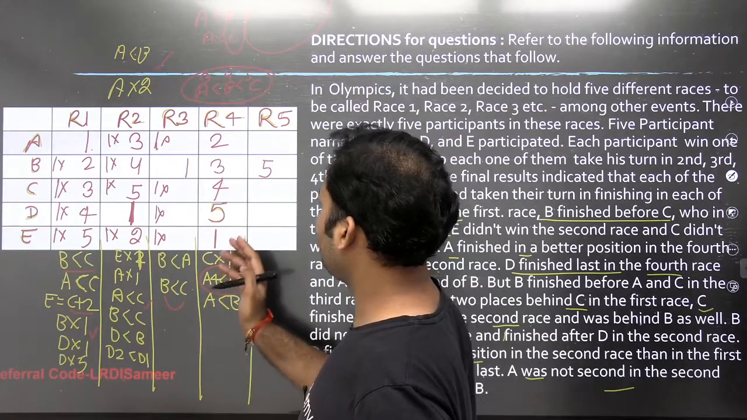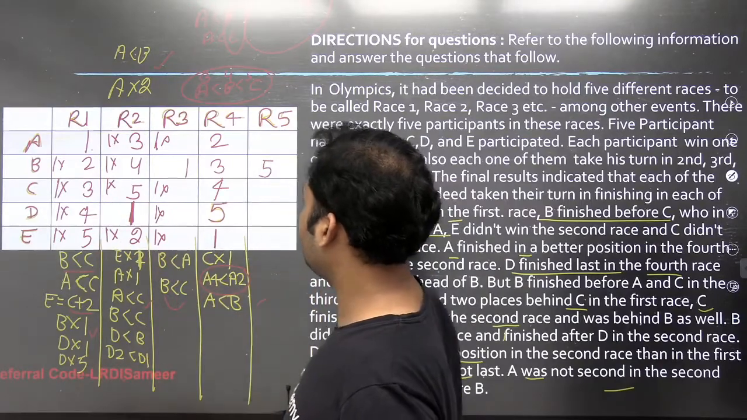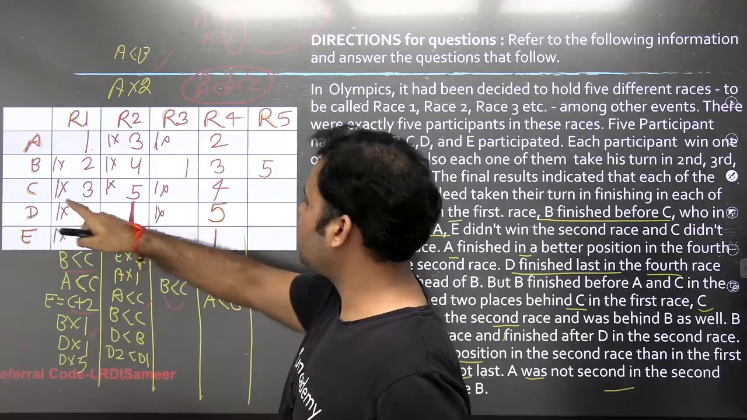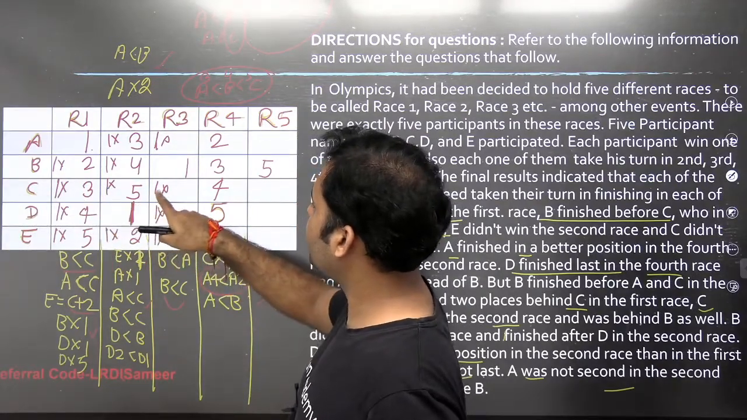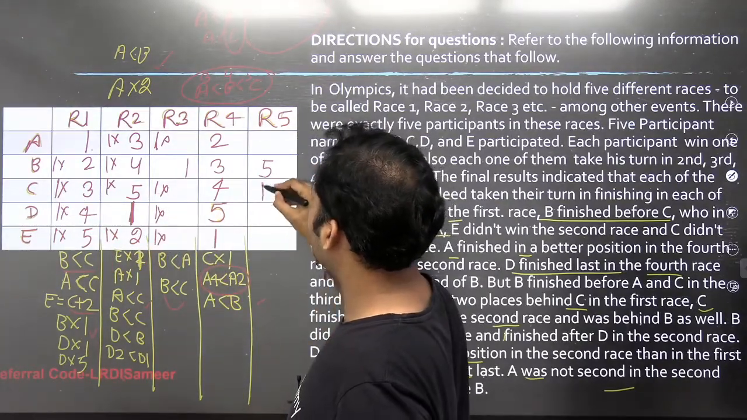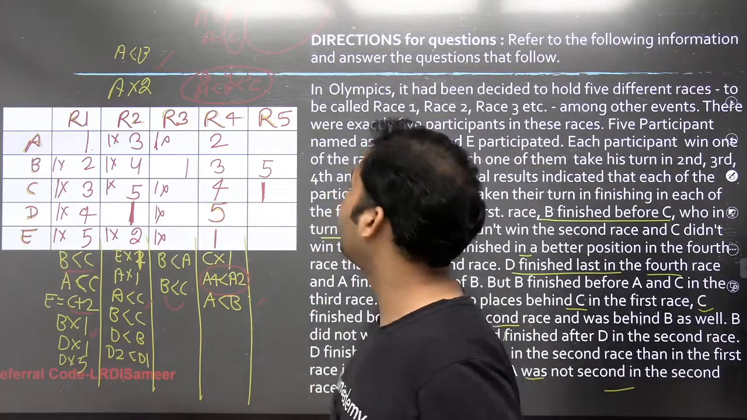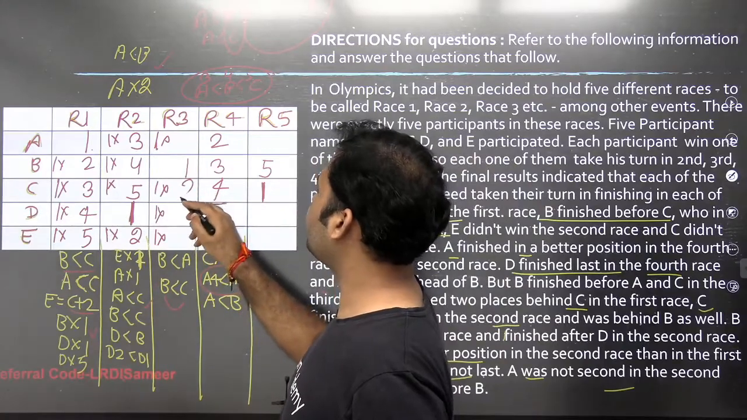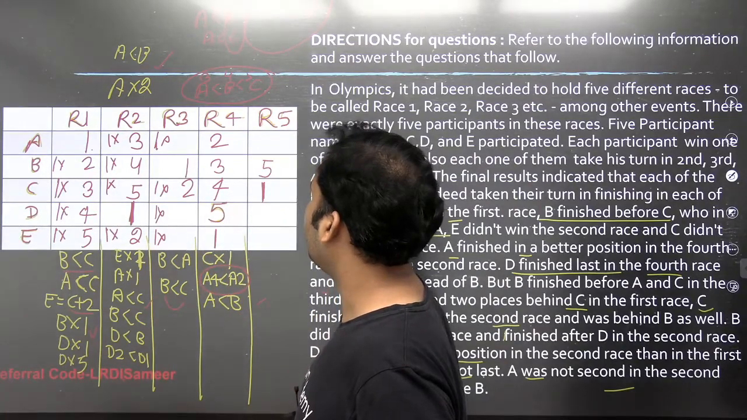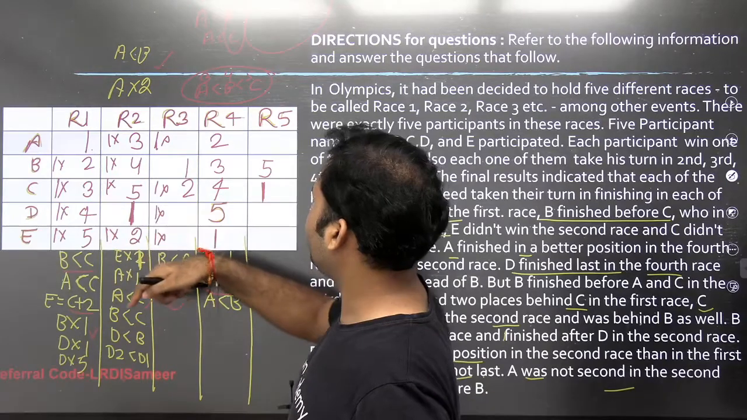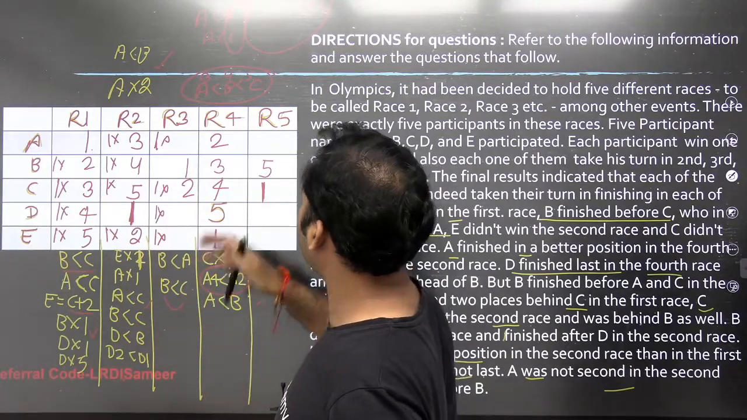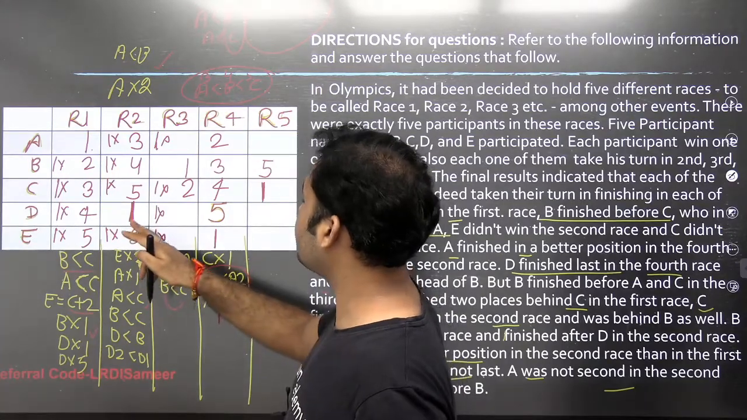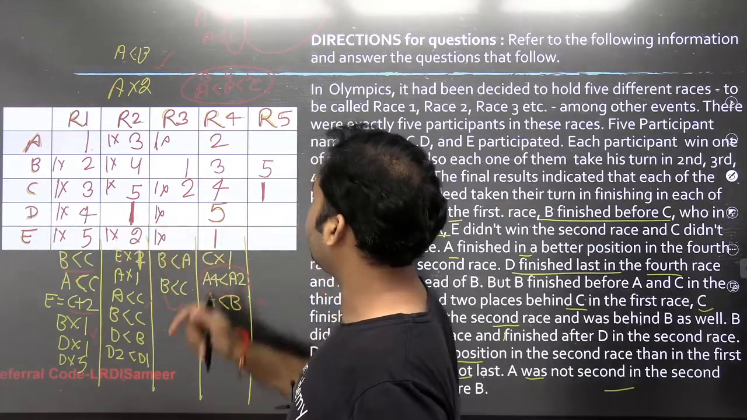Okay, 1, 2, 1, 3, 5, 3, 5. Okay, now you see that in case of C, 1 is not coming here, 1 is not coming here, 1 is not coming here. So the only option left for C to have rank 1 is race 5, right? Now 1, 3, 5, 4, the only number left is 2, so 2 will come over here. Okay, 1, 2, 3, and if I have to give rank 4 in race 5, 4 is left.